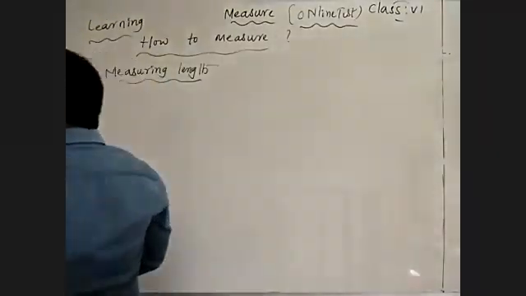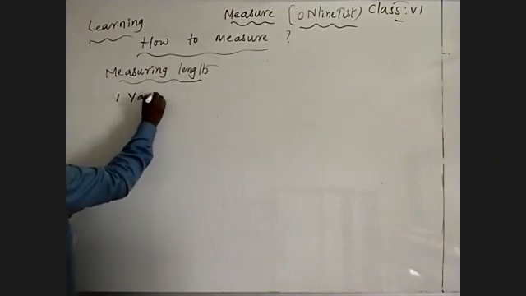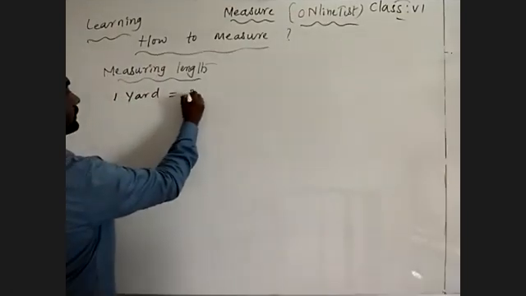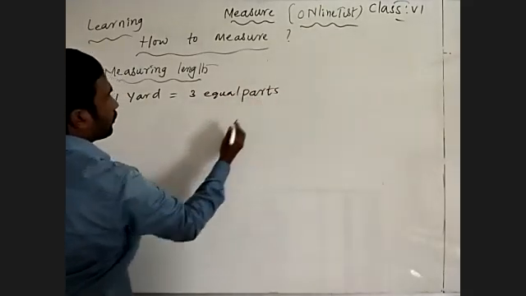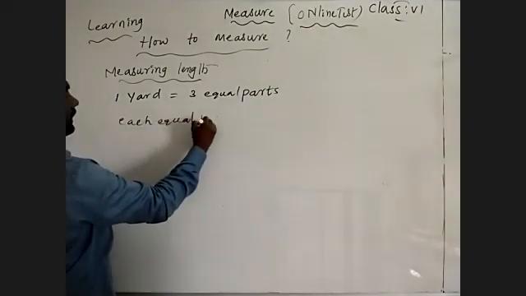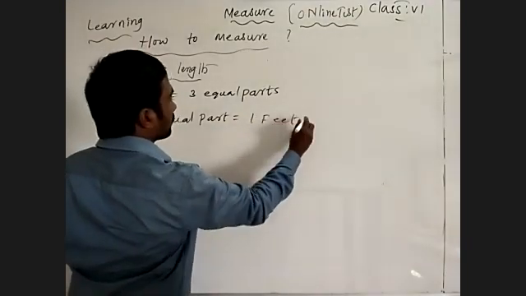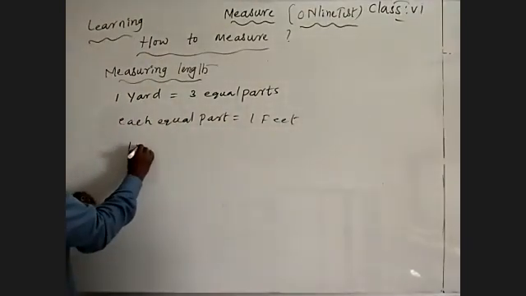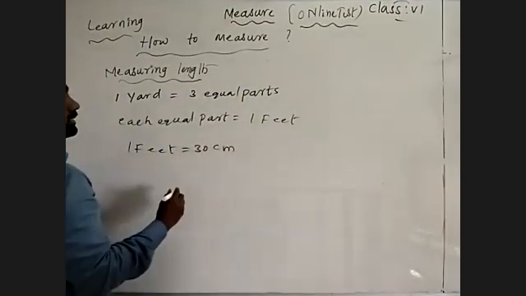So what we decided was that the cubit is divided into three equal parts. Each equal part represented one piece, and one piece is equal to the decided 30 centimeters.